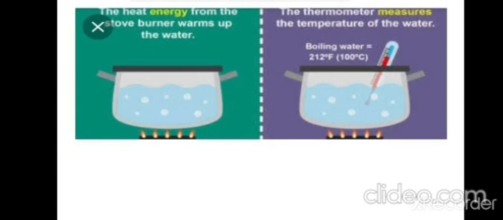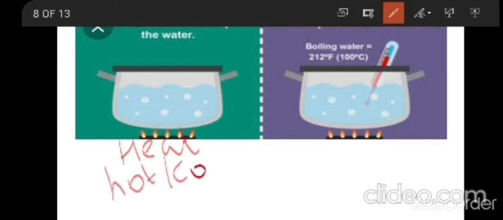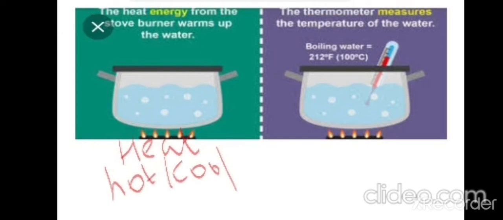And here, one thing we have to know is the difference between heat and temperature. Heat and temperature are different terms. They are not the same. Then what is heat? Heat is an energy which makes an object appear hot or cool. That is heat. Then what is temperature?